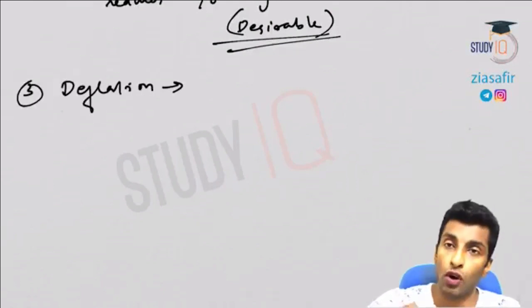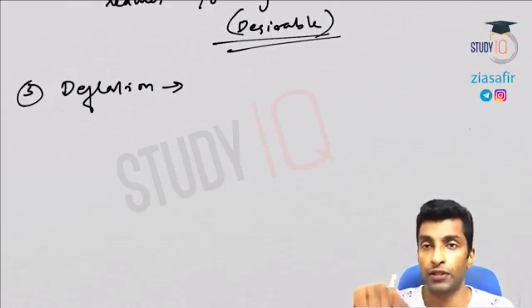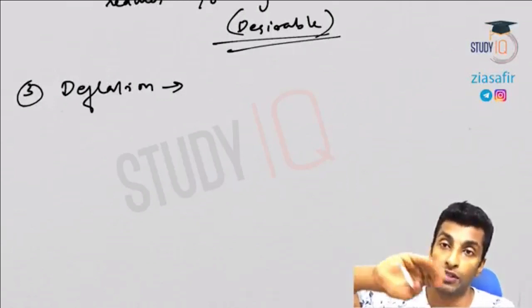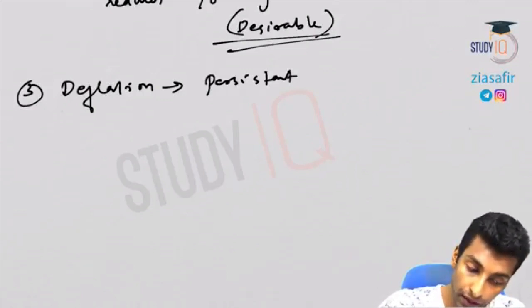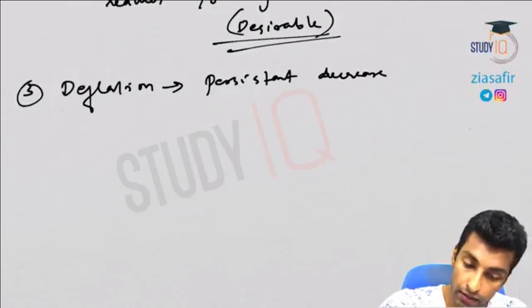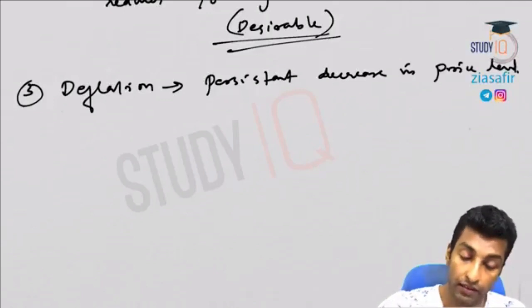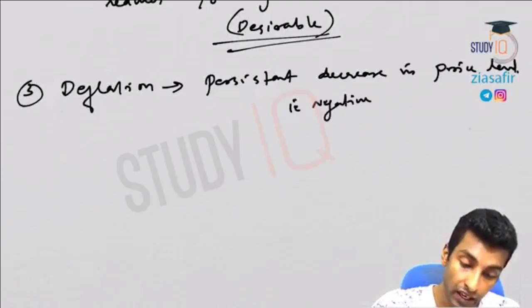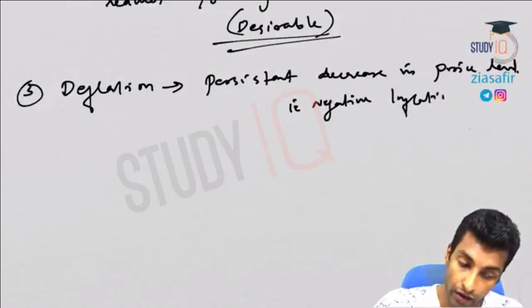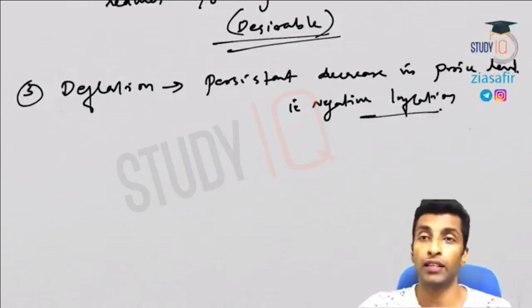Okay, so deflation is the opposite of inflation. Inflation was the persistent increase in price level. Here it is a persistent decrease in price level. So this is negative inflation. Okay, so is it desirable? It is not desirable. Why?